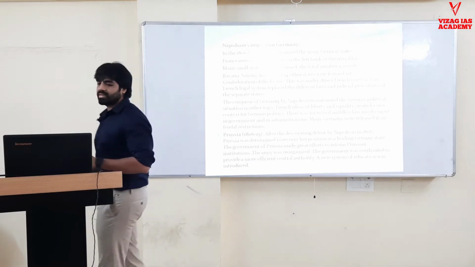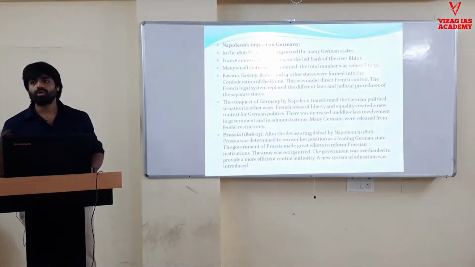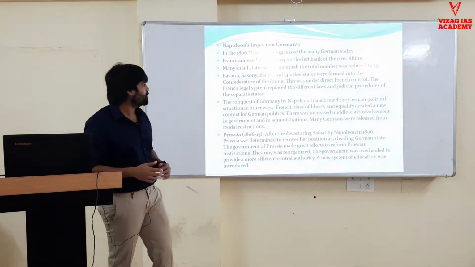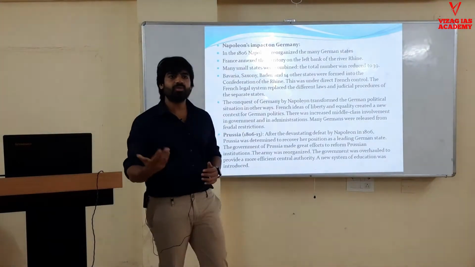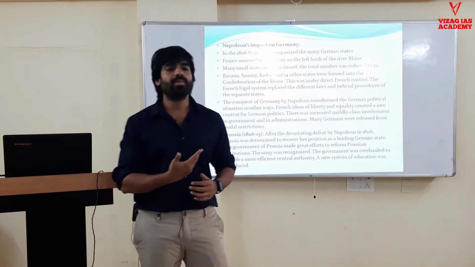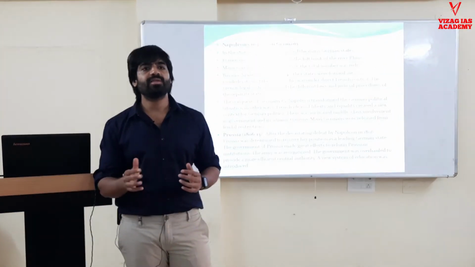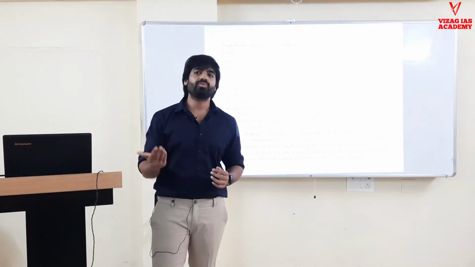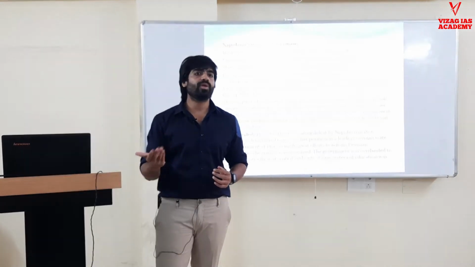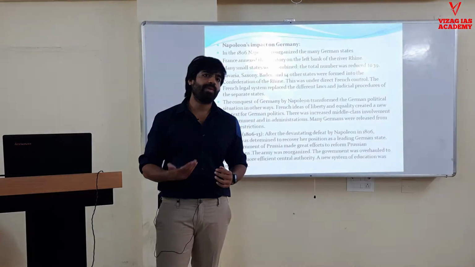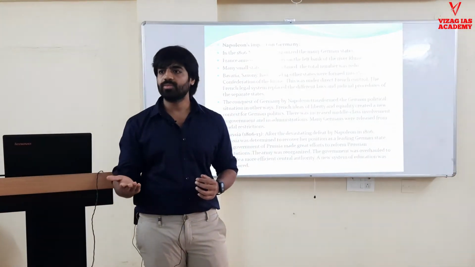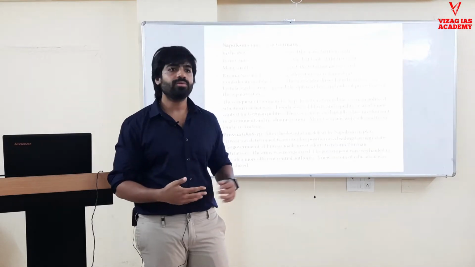So first look into the impact, like what all made it possible. First is Napoleon's impact. What did Napoleon do? Similarly, as he unified Italy, he brought various German states together for the first time. They saw what advantage they would have being united. Apart from that, he had codified laws. That is the Napoleonic Code. He brought common laws, common judiciary.